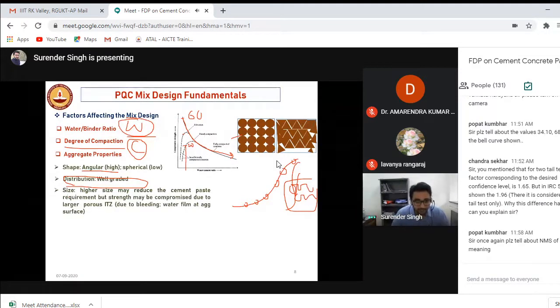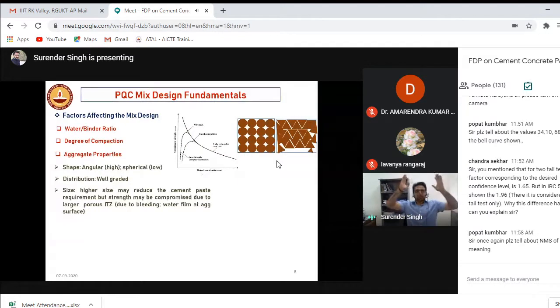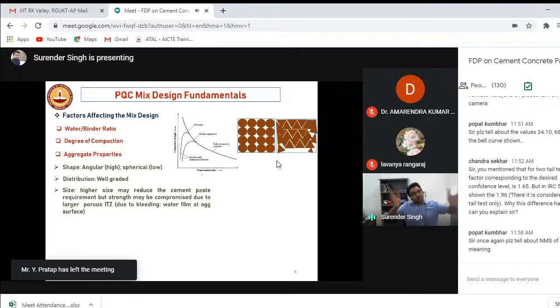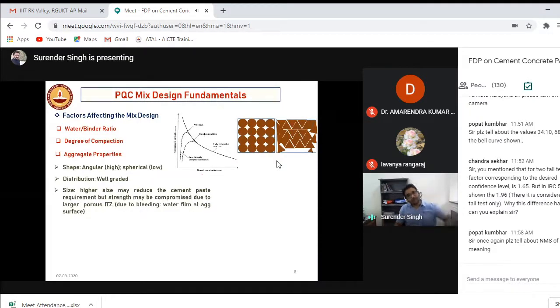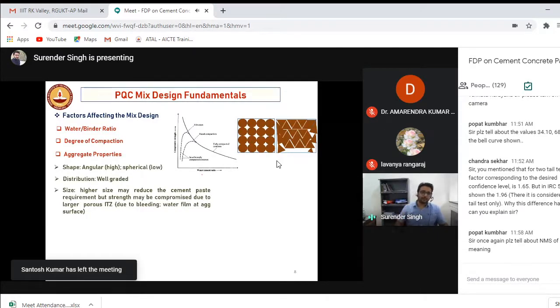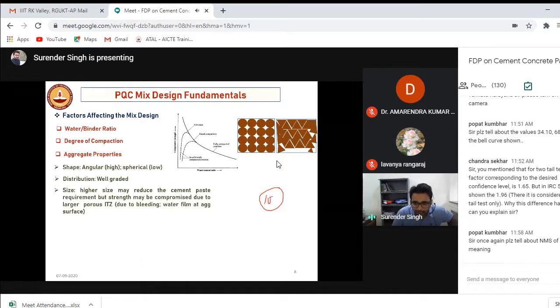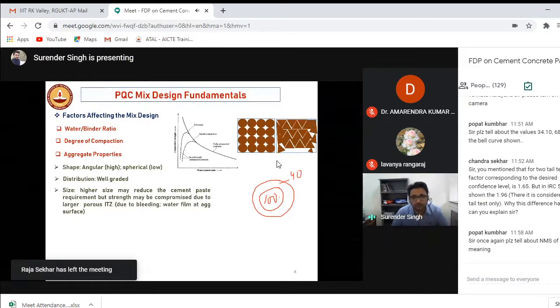Now, this is an interesting question, because if I see my grandfather's home, they had stone slabs at that time, whereas nowadays we have the concrete slab. Obviously, the UCS value of the aggregate will be around 100 or 150 MPa, and the concrete pavement strength is 40 MPa. So aggregate will always be stronger than the cement paste or the mortar. So that means if I increase the size of the aggregate, I should get more strength, right?